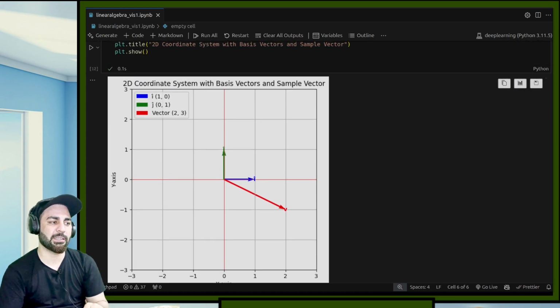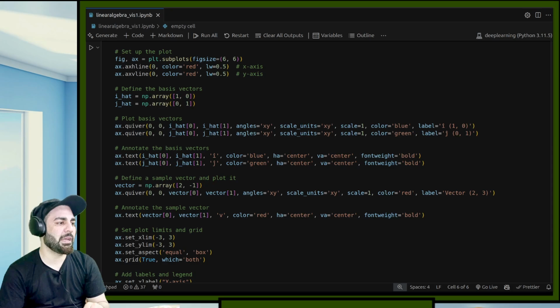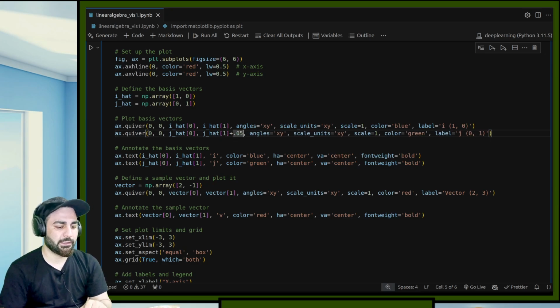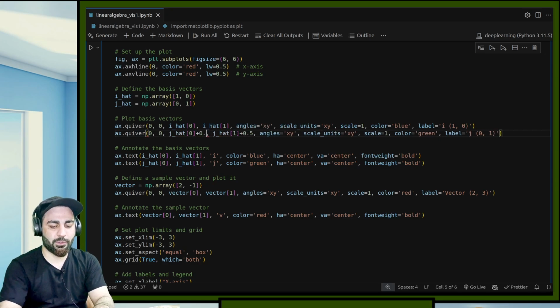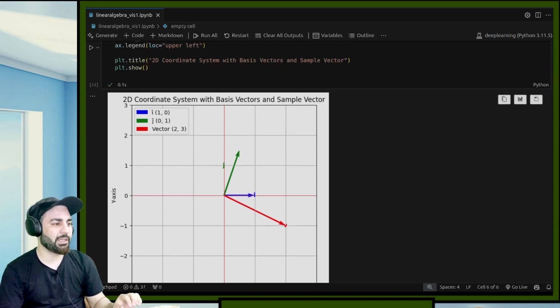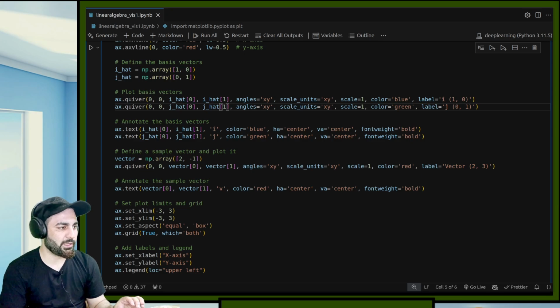So now if I draw this, you can see it. This is my y-axis, this is my x-axis. This is my i hat, and this is my j hat. I think j hat's annotation is a bit off, we can fix it, maybe plus 0.5 or something. Okay, now I just added something so that the vector shifted a bit, but this is not exactly what I wanted. I actually wanted to shift the text annotation. The text should be shifted, not the vector.